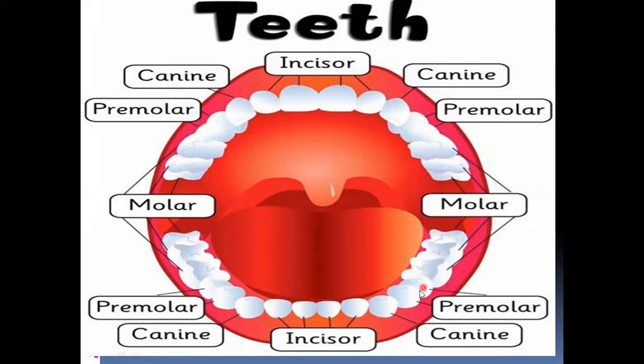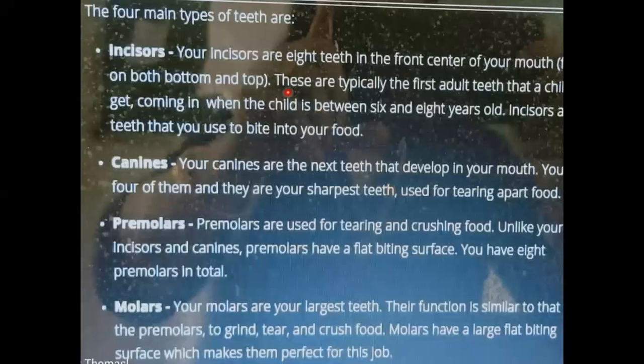And the last kind of teeth is molars. There are 3 molars on each side. So 3 plus 3, 6. 6 plus 6, 12 molars are there. These different kinds of teeth have different roles. In the mouth, the food undergoes a part of digestion. Let us understand the function of these teeth before we go into the next one.